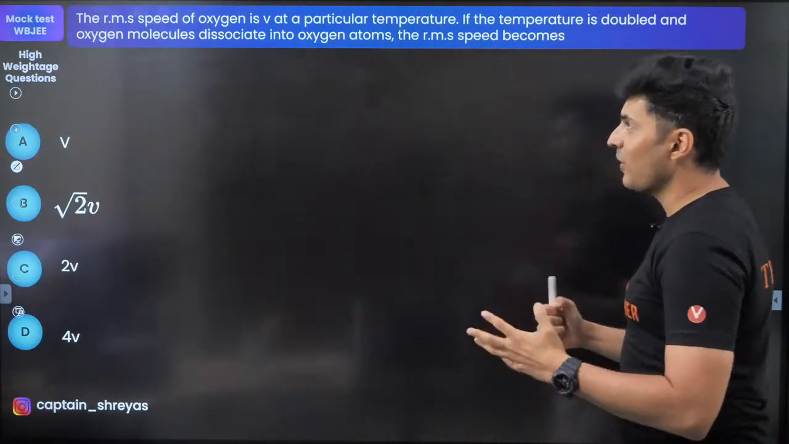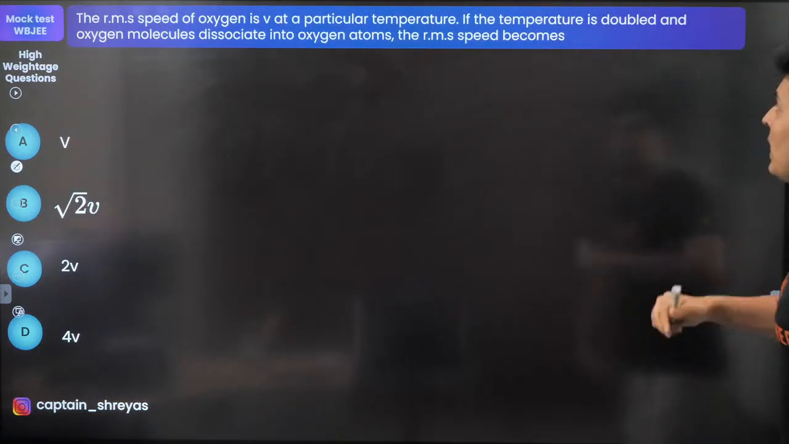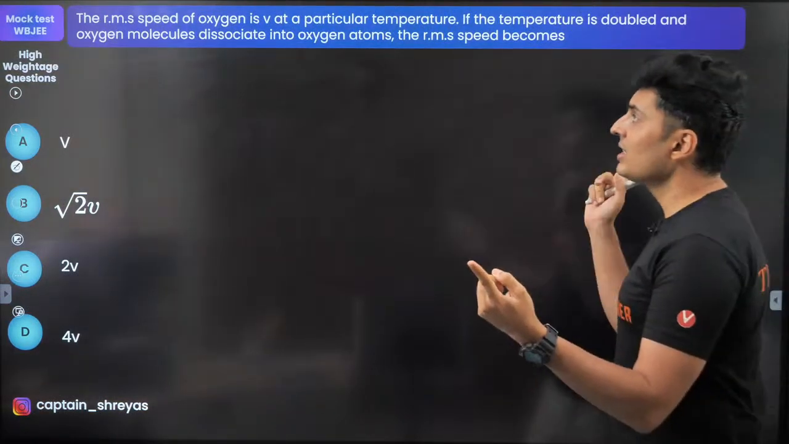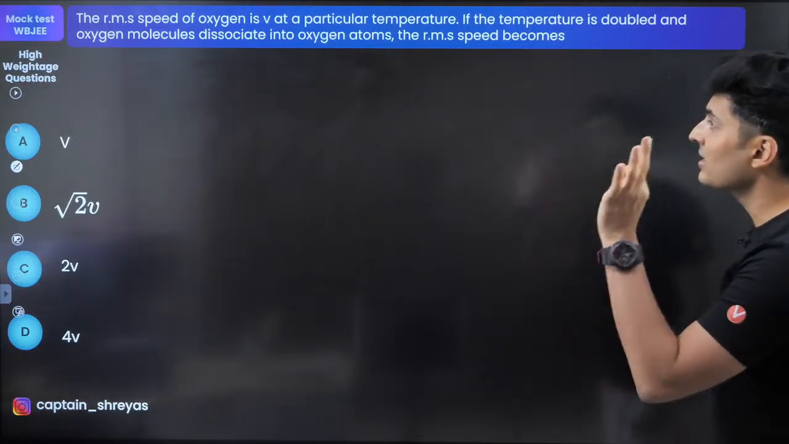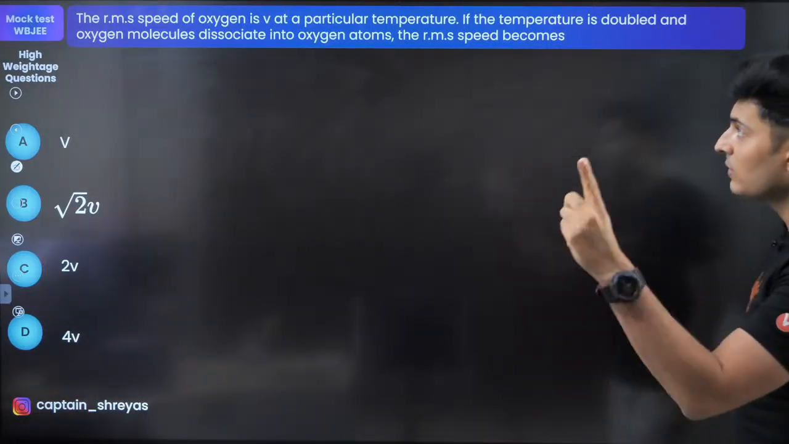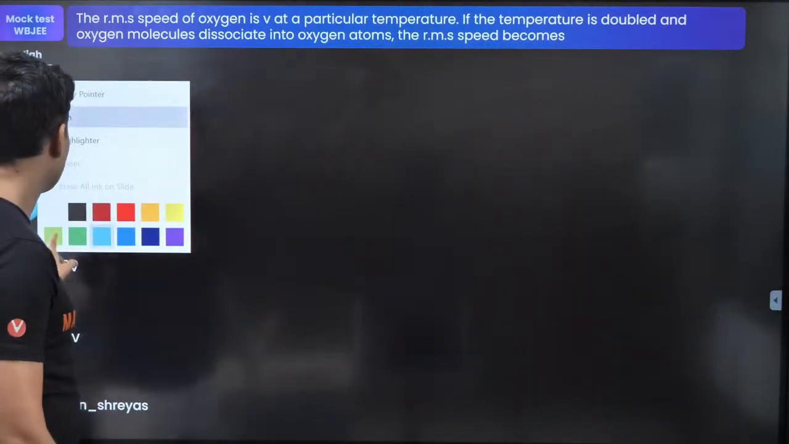The RMS speed of oxygen is V at a particular temperature. If the temperature is doubled, oxygen molecules dissociate, that means they split into oxygen atoms. From molecules they become atoms. The RMS speed becomes... All right, let's start solving this, guys.